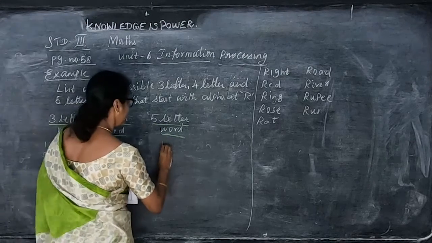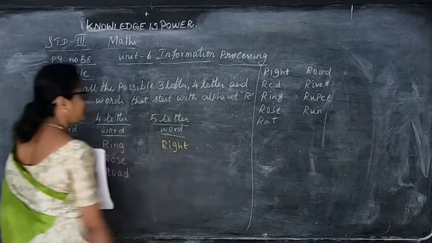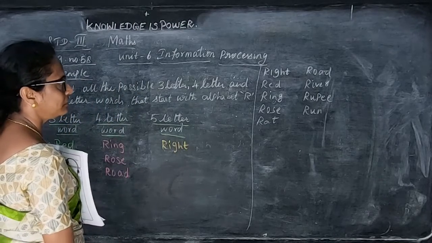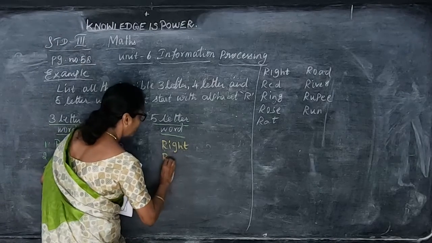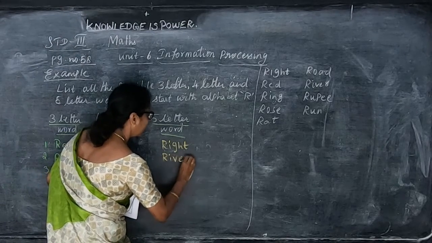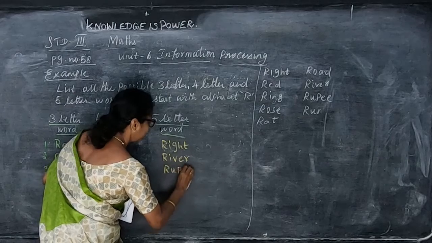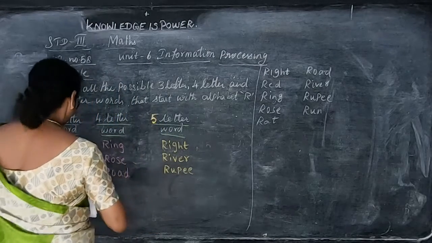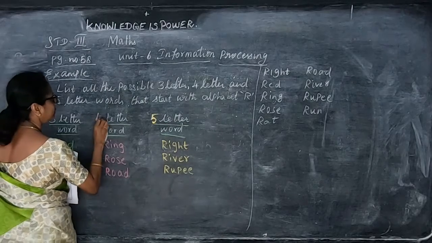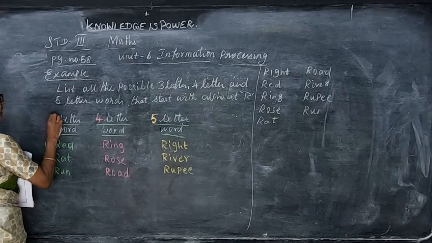Right, R-I-G-H-T, right. The 5-letter word is right. Then river, R-I-V-E-R, river. Then rupee. So these are the 3-letter words, 4-letter words, and 5-letter words. So you have to arrange the letters like this.